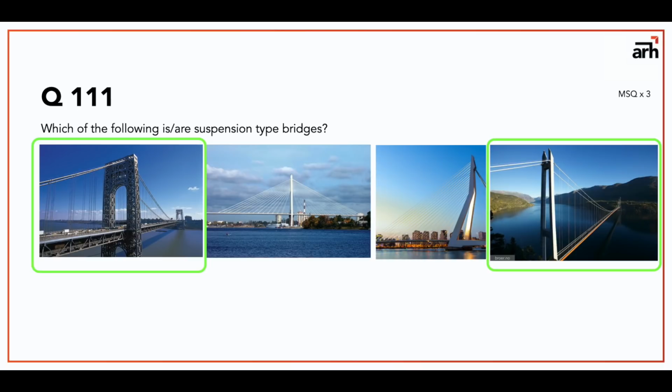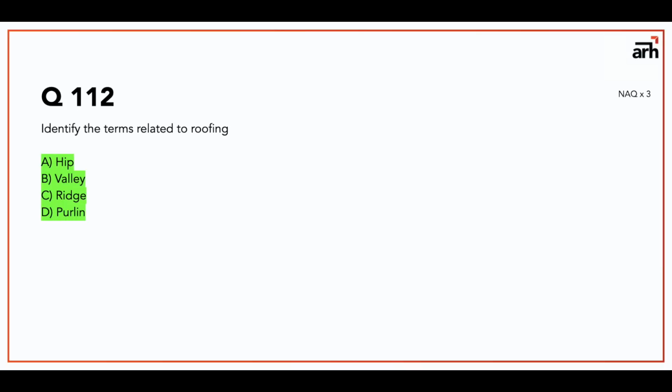Now, question number 112 says identify the terms related to roofing. So hip, valley, ridge, and purlin, they are all correct. No issue with that. But please go and search those terms. This is what you should be doing on the last day of your exam.